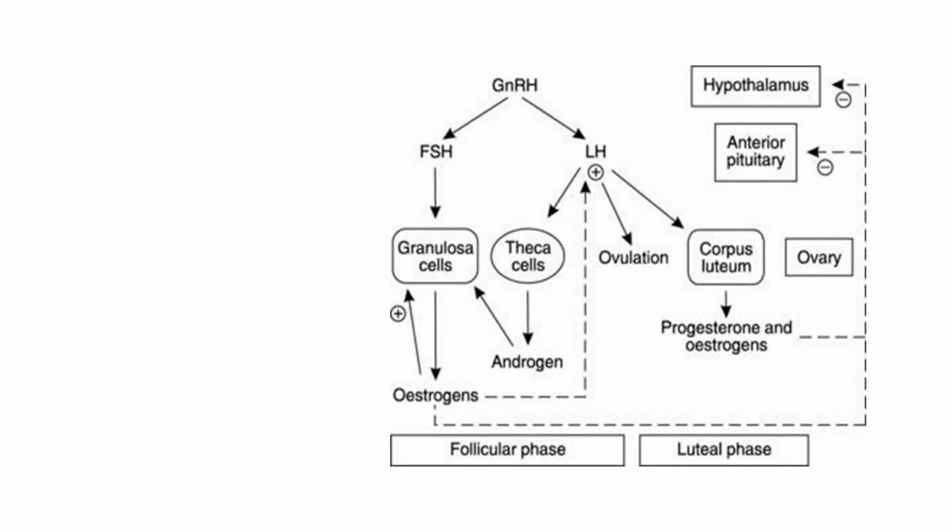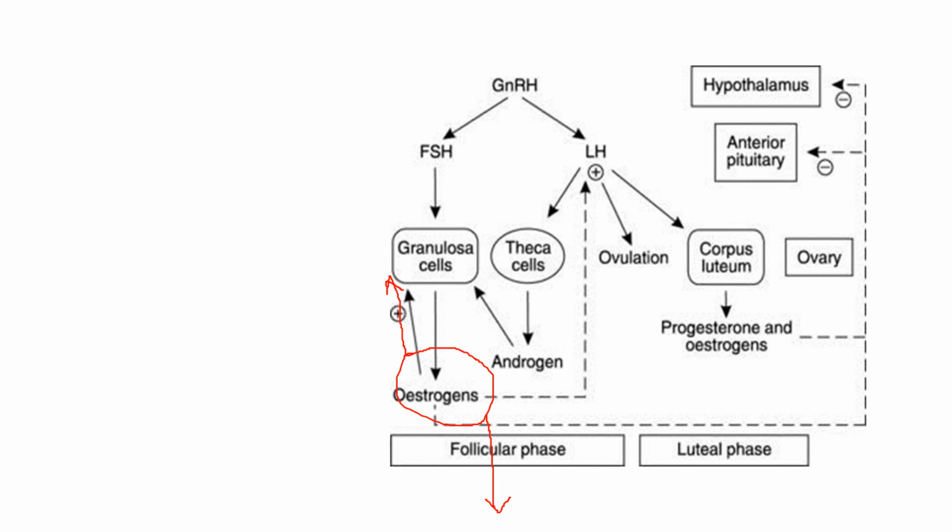Now come to the point. So we know that ultimately there will be formation of estrogen, and this estrogen has some very important functions. Locally, along with the FSH, it will help the follicular growth. This estrogen will do some changes at the level of uterus.